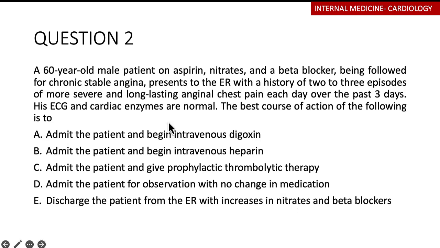This person has a risk of actually progressing to an MI. Then giving them prophylactic thrombolytic therapy, these are actually not really indicated in unstable angina, and in some cases they may actually worsen your outcomes. Digoxin also is not indicated because this is a patient that's not even in failure, for example. Then they don't have an atrial fibrillation that they've told us, so there is no indication for giving digoxin.